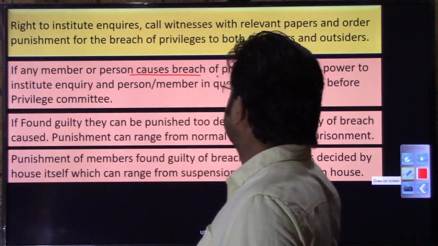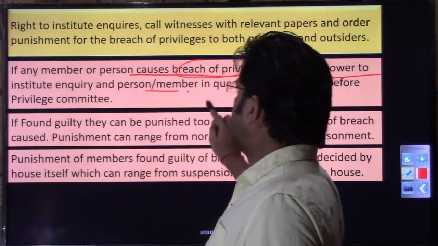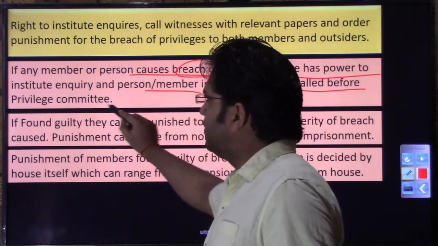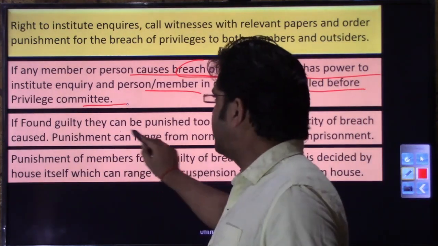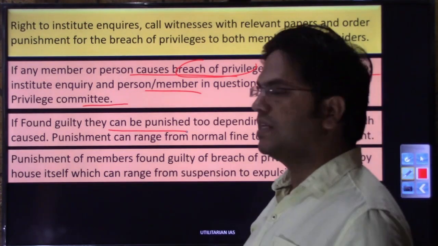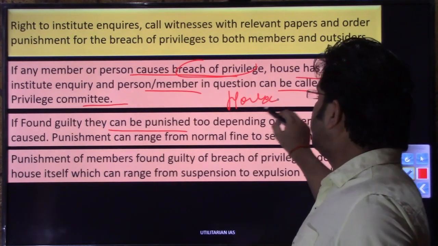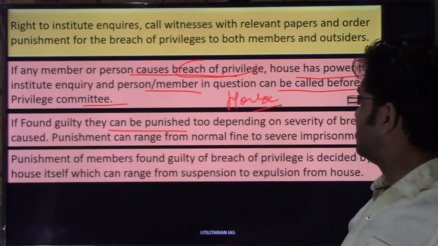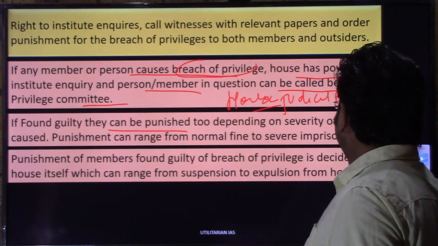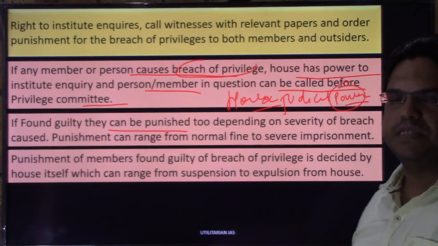So if any member or person has caused the breach of privilege, house has power to institute inquiry, and the person or member in question can be called before the privileges committee. If found guilty, they can be punished, and their punishment can range from monetary fines to the imprisonment as well. Yes, you heard right. This house, Lok Sabha, Rajya Sabha, does have power to imprison any person as well. So this is the judicial power of the house. As far as outsiders are concerned, they can be recommended for the imprisonment as well.